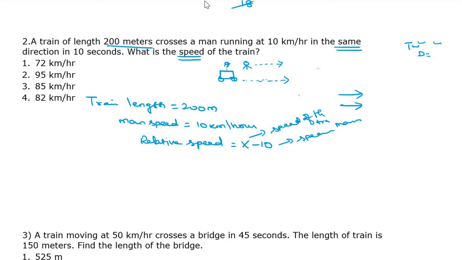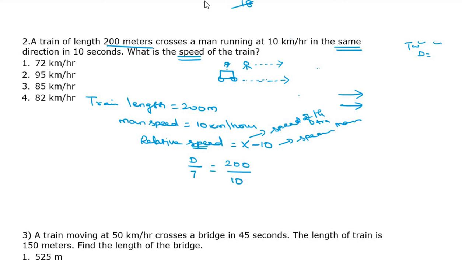So relative speed is x minus 10. Okay. Then one more way we know to find the speed: distance by time. What is the distance given here? 200. Time is 10 seconds. But the units are different here.